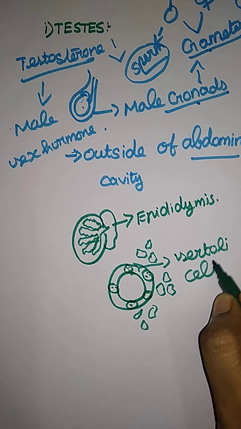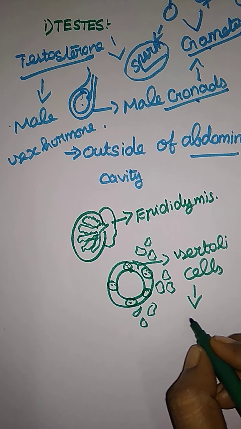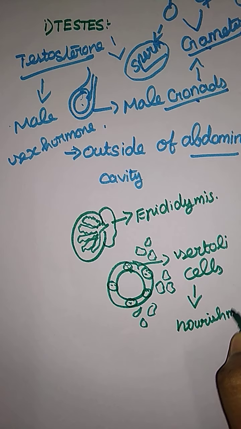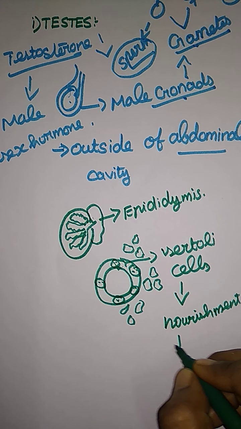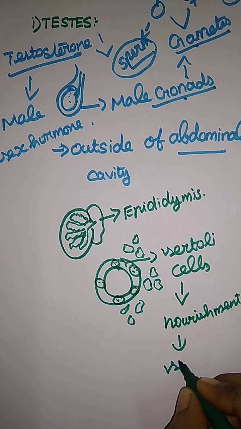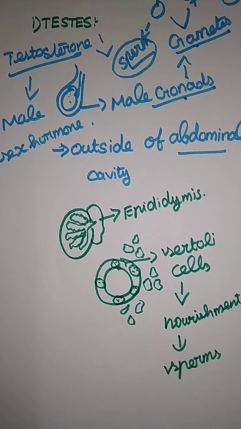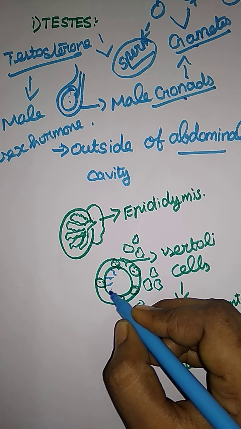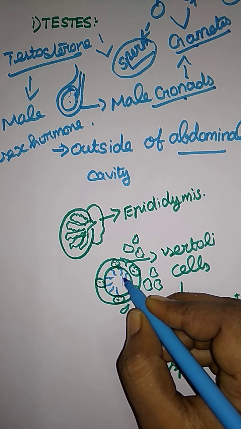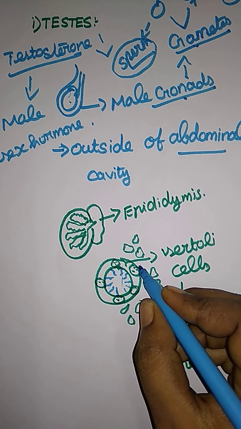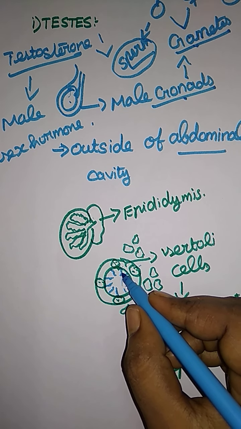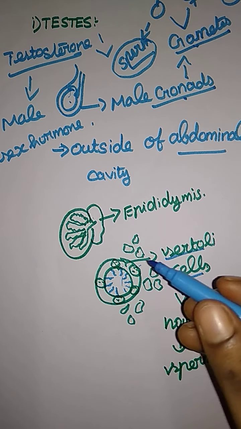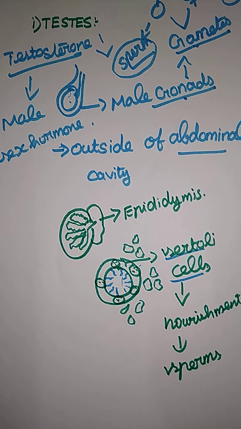Sertoli cells provide nourishment to the developing sperm. Inside the seminiferous tubule, the sperm attach to the wall and develop. So the Sertoli cells provide nourishment to the developing sperm. If they do not give any nourishment to the sperm, they won't get proper development. So that's it for the testis.